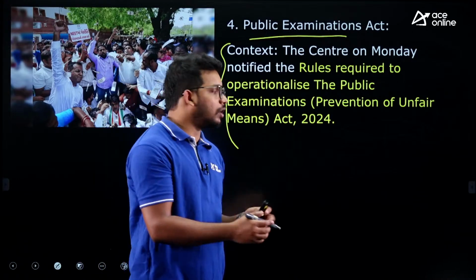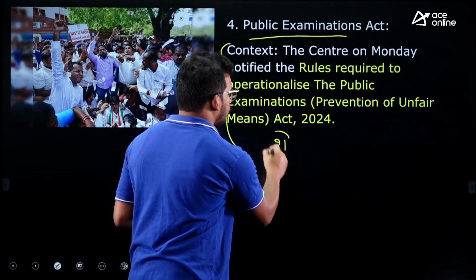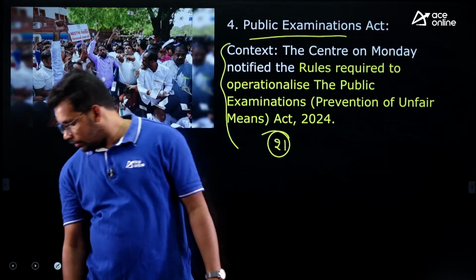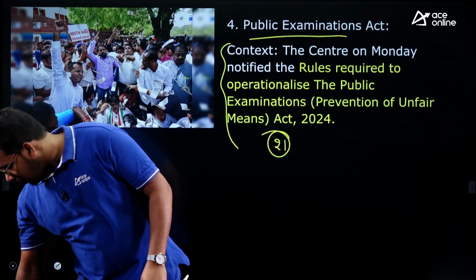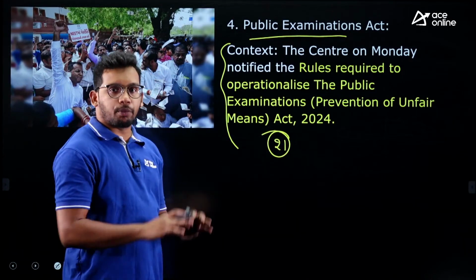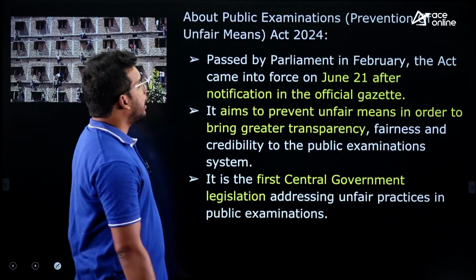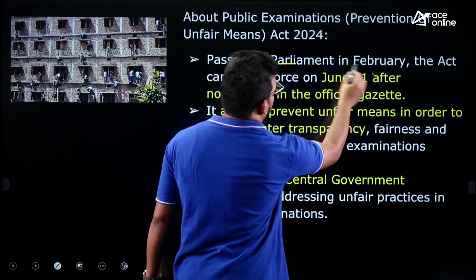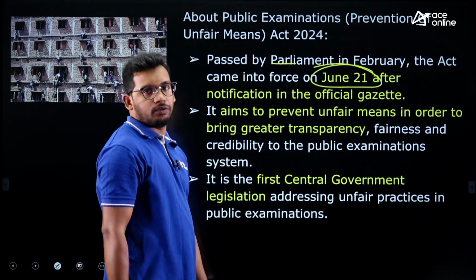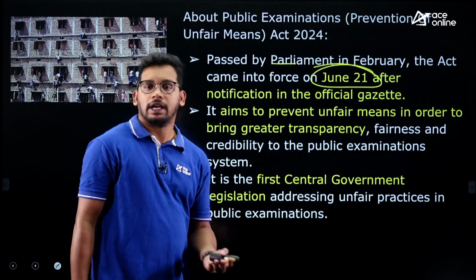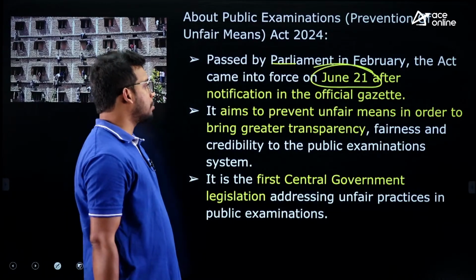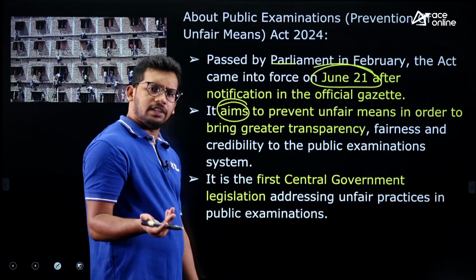This has come into implementation from June 21st, right? So now let's see what the objective and the provisions are. This was passed by the parliament and came into implementation from June 21st after publishing in the Gazette. So this is the implementation part. And what is the aim? You can easily guess.